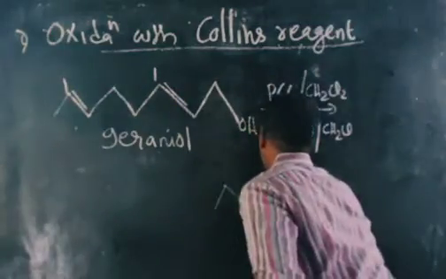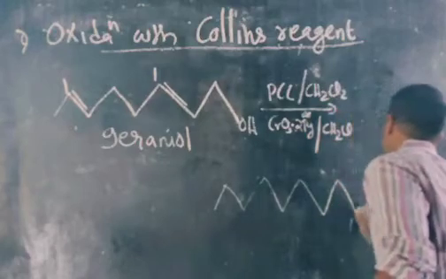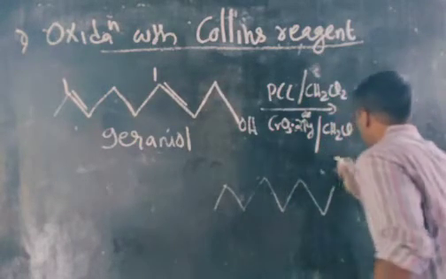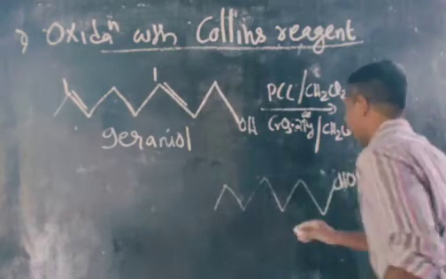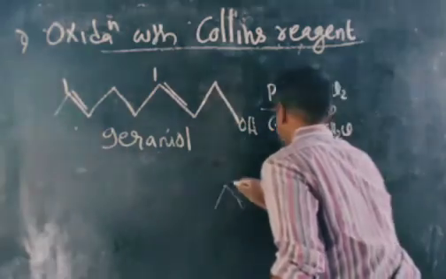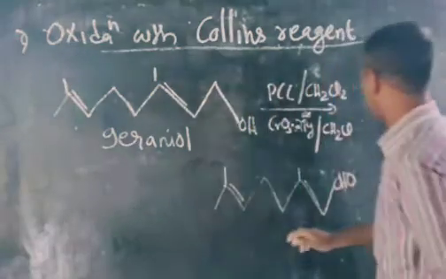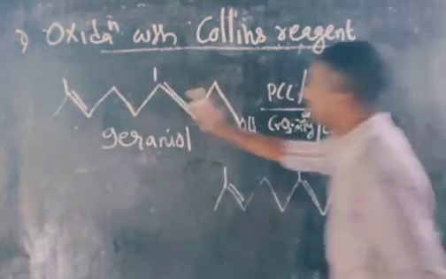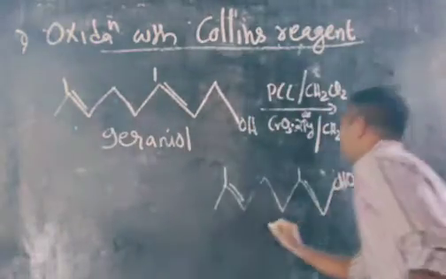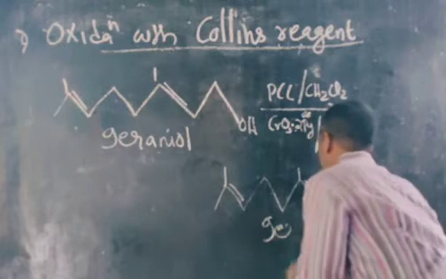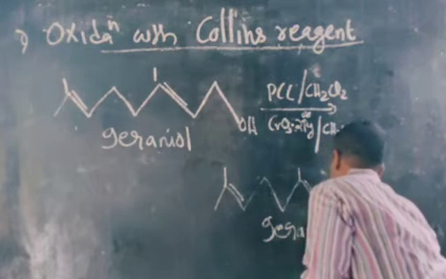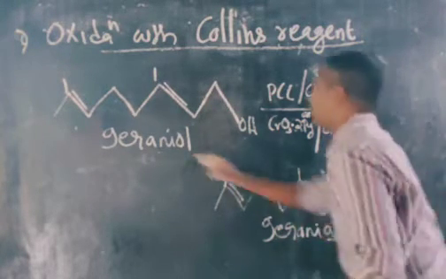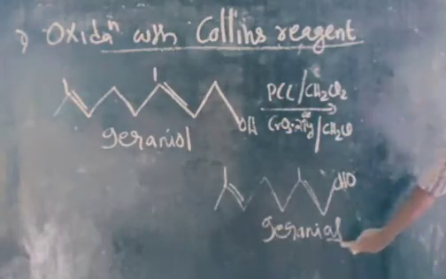You can see that CH2OH is converted to CHO. This is geraniol, and this aldehyde is known as geranial.